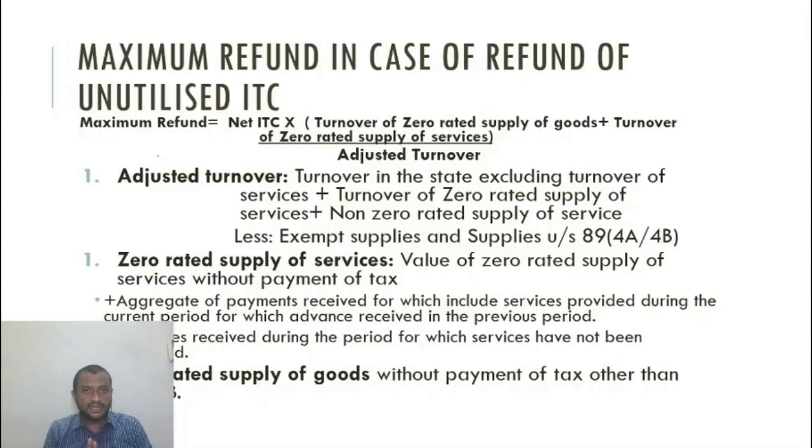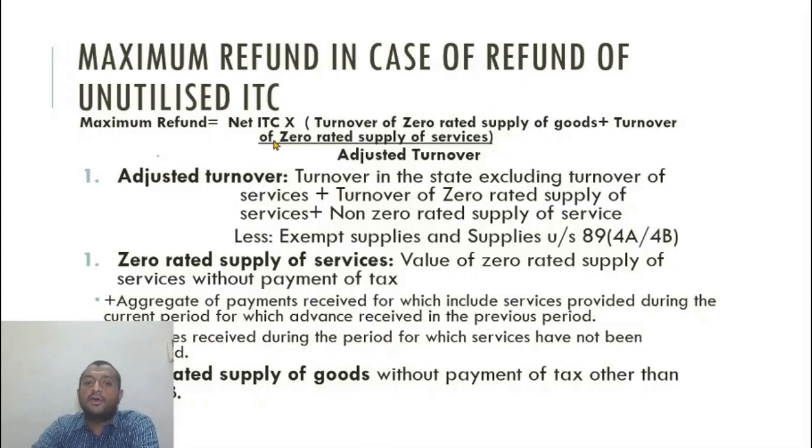Have I received the money? Yes. Then include it. Even service provided or bill raised for which I do not receive payment at all, that also is included. Whatever belongs to this period is included here. Alright, value of zero rated supplies without payment of tax: aggregate of payment received for which service provided during the current period but advance received in previous period, that is added. Advances received during the current month which belong to the next month are excluded.